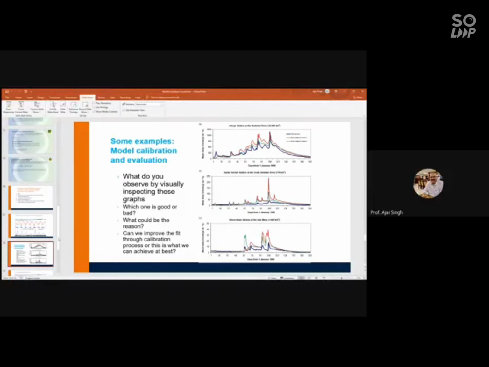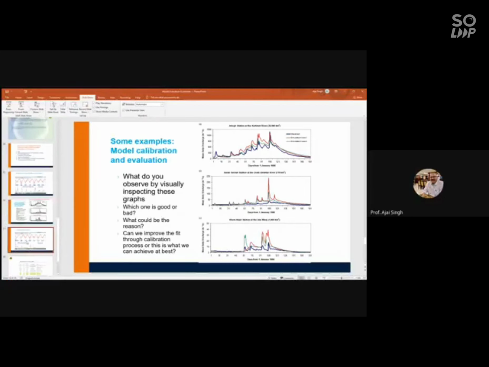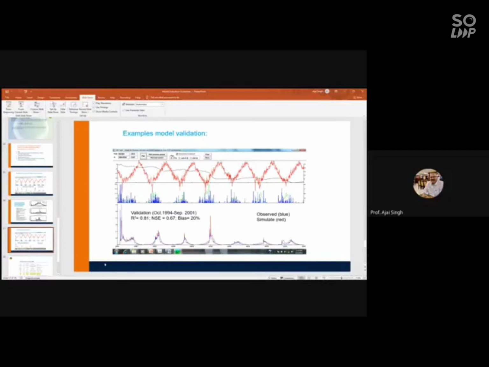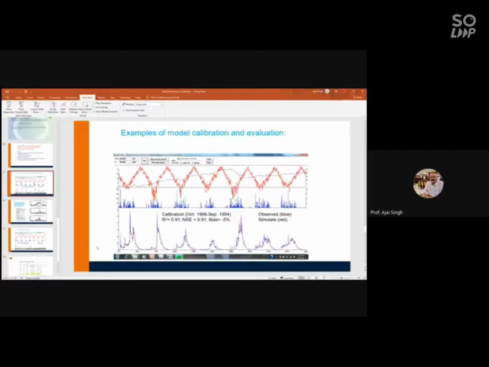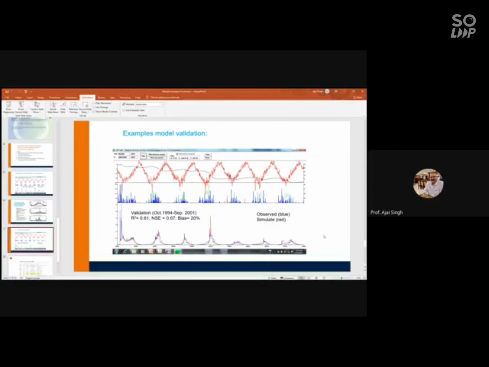Okay, so this is fine. Of course, this is the result of calibration, and this is the result of validation. So that result was better. In the case of validation, you have got R square of 0.81, NSE of 0.67, and the bias is 20%. So this can be taken as okay.